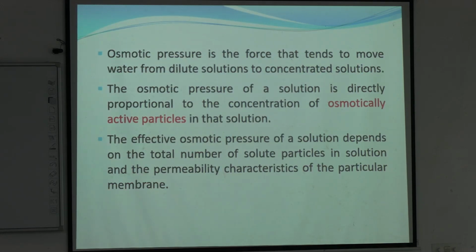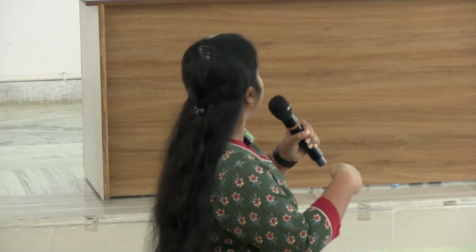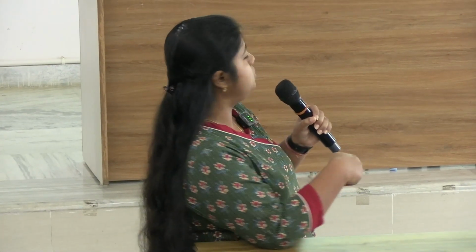So here it is written that osmotic pressure is the force. So we have discussed two factors that were affecting the water distribution. One was osmotic pressure, another was colloidal osmotic pressure. So osmotic pressure is nothing but the force that tends to move water from dilute solutions to concentrated solutions.